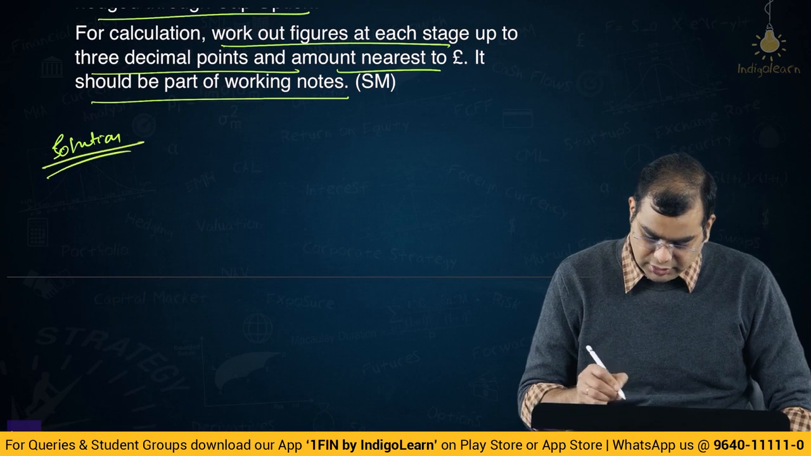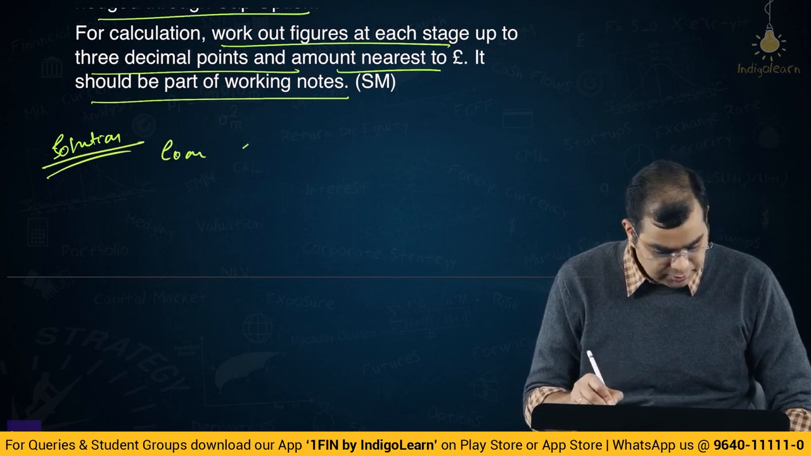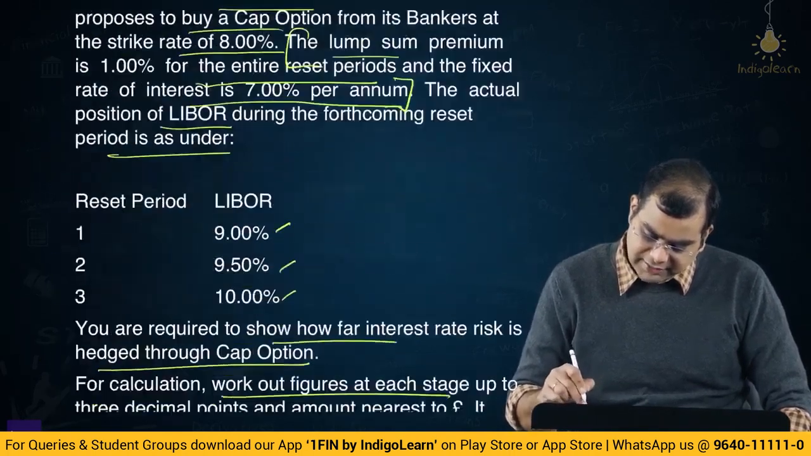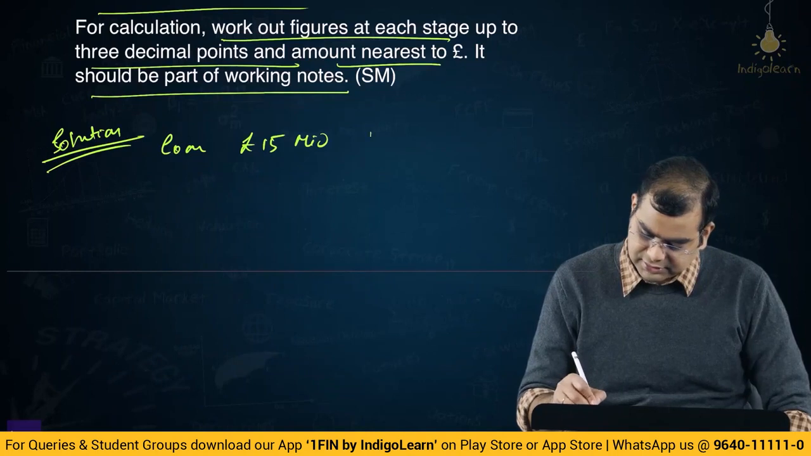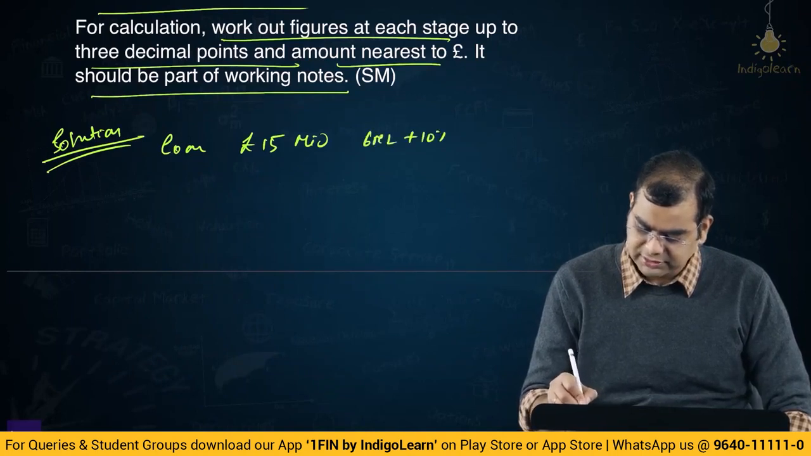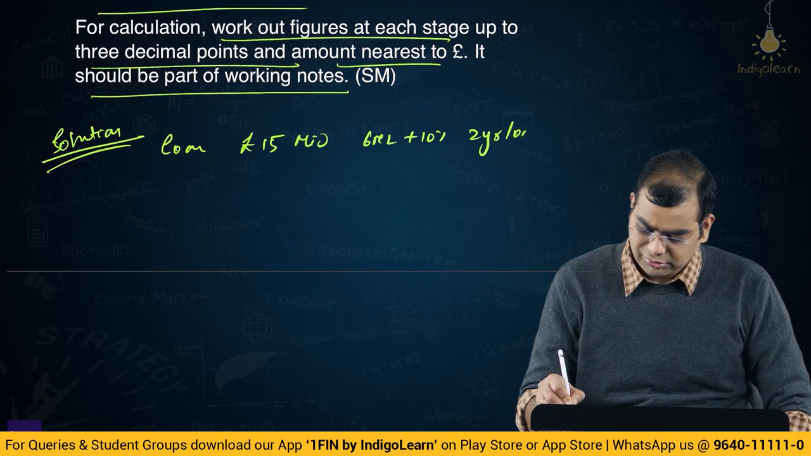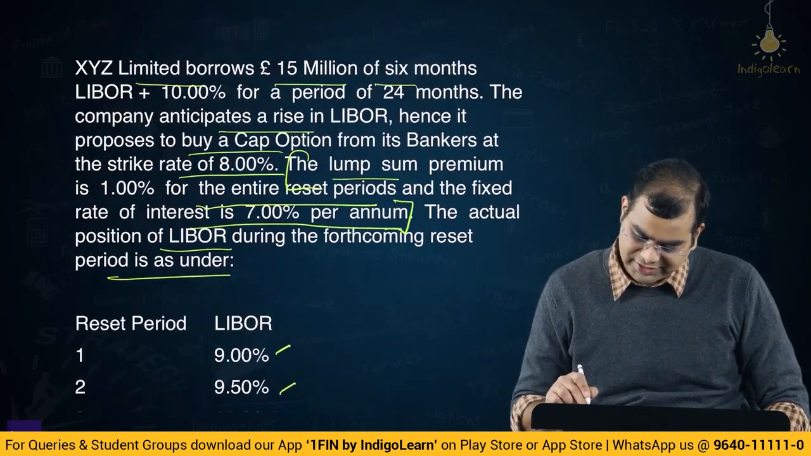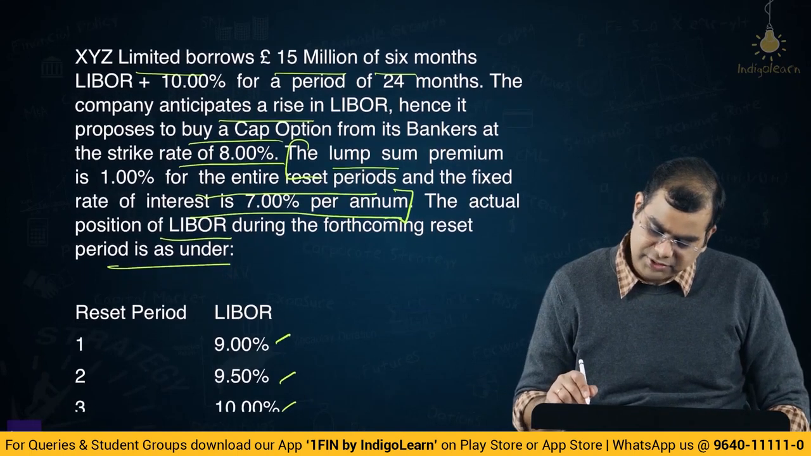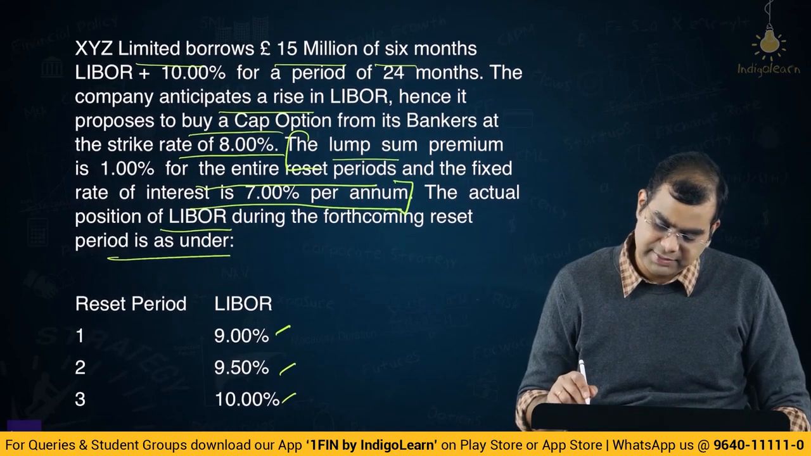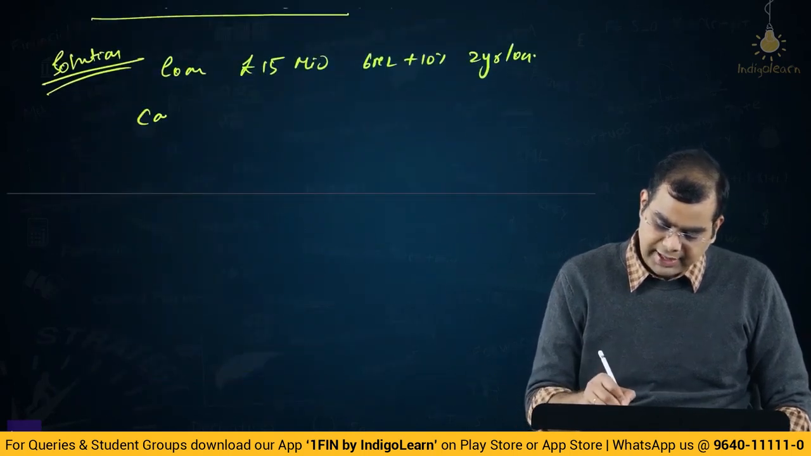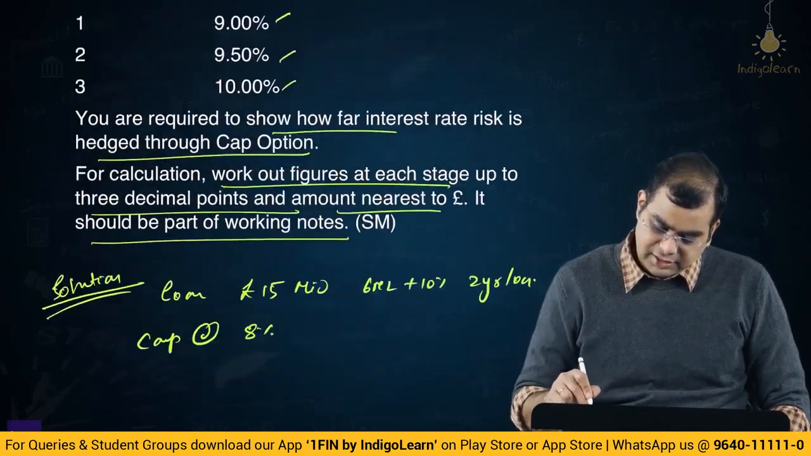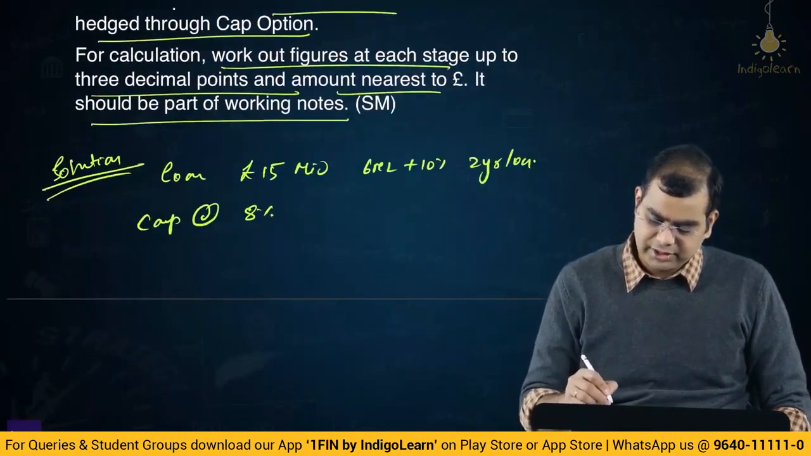Solution. First, loan, how much? 15 million pounds, 15 million. Then 6-month LIBOR plus 10%. 6-month L plus 10%. 2-year loan. Okay. And again, here they have not given day convention and all of that. So, let us leave it there. Then it proposed to buy a cap option from its bankers at a strike rate of 8. Cap at 8%. Okay. Then you have this whole thing, premium.